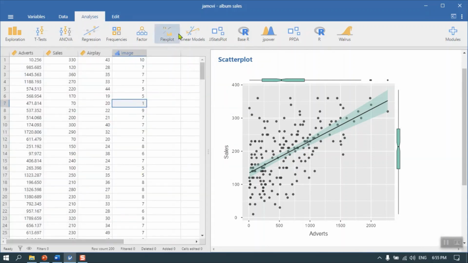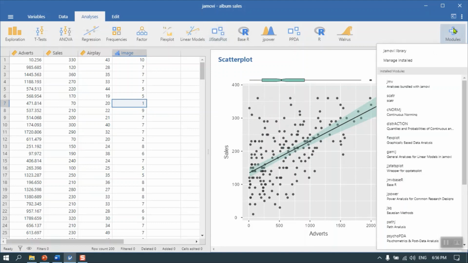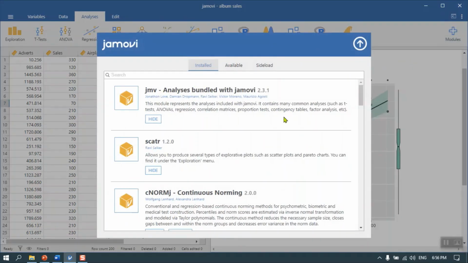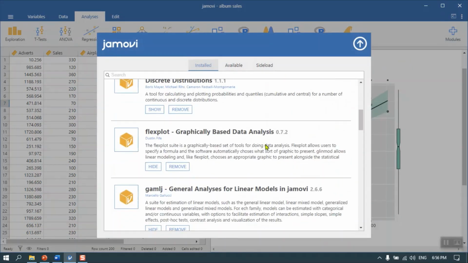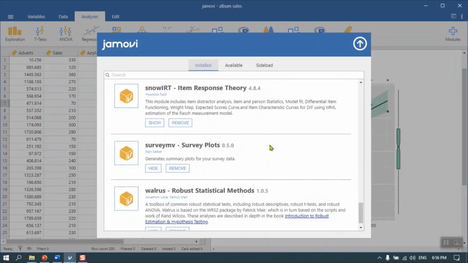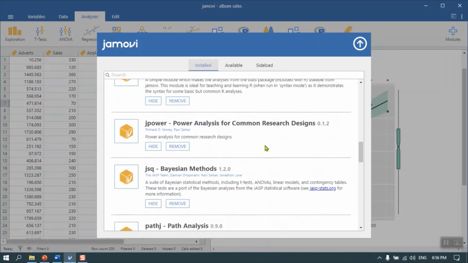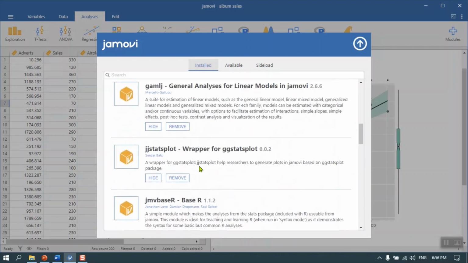There's a couple other ways of getting these plots. We could use ggstatplot, which if you remember from the modules from last video, right, it's the ggstatplot package.